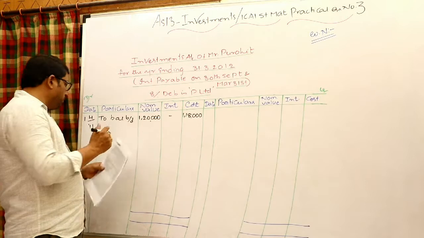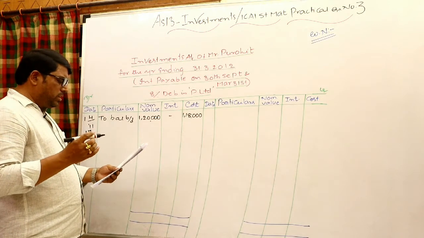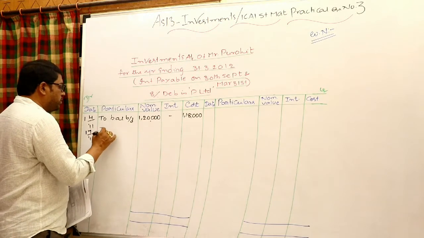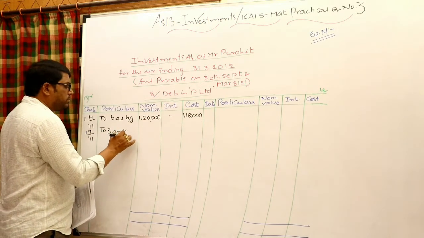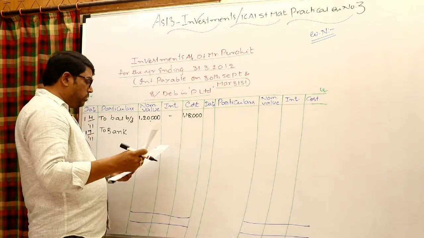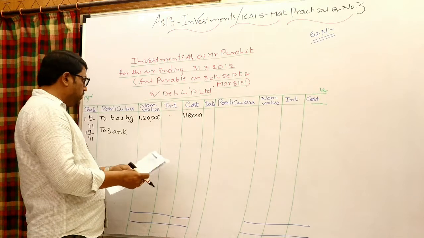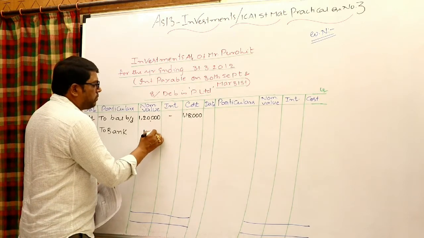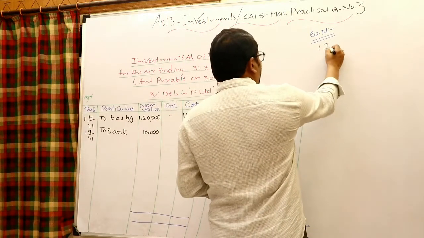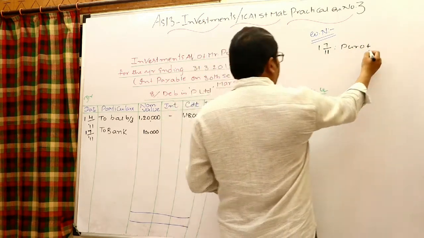Write 1/7/2011. When investments are purchased, 100 debentures are purchased ex interest at 98 rupees. So when investments are purchased, investments account to bank account. 100 debentures of 100 each, so look at the nominal value: 100 into 100 is 10,000. Come to the working notes and let us calculate that: 1/7/2011, purchase of 8% debentures.